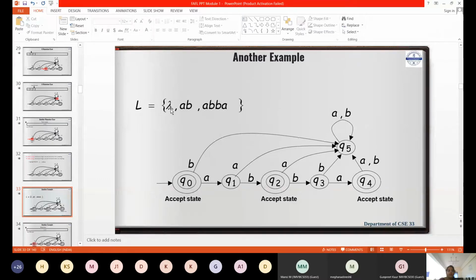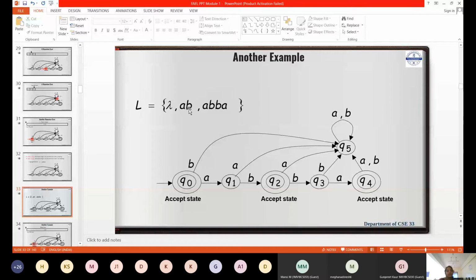Now, even for the empty string to be accepted, what is the state without any input? First state, no? Yes. Even your initial state can be a final state. So lambda here is nothing but epsilon. So the empty string is also acceptable.